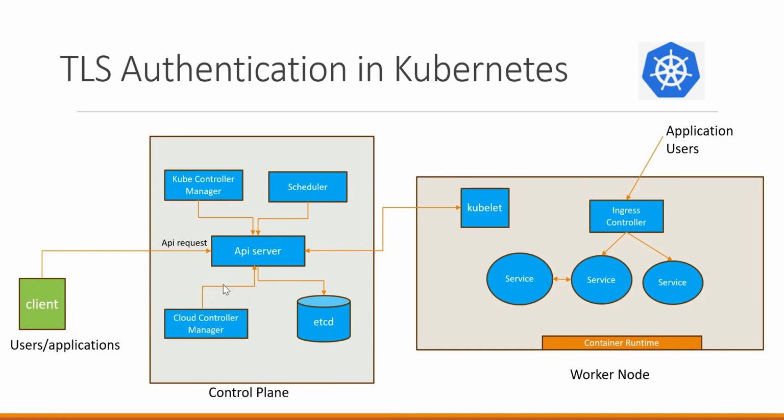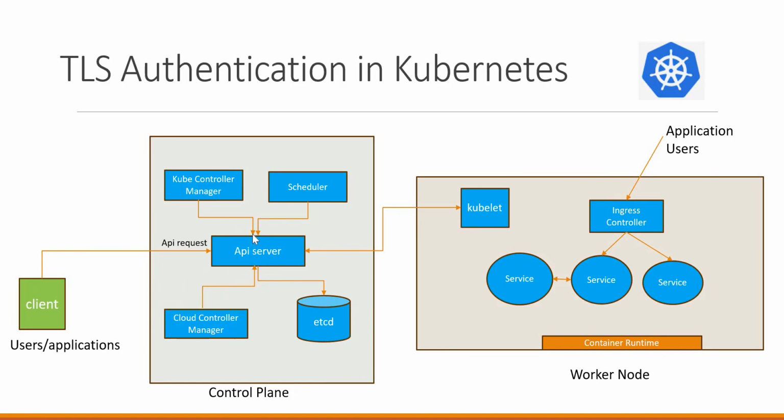Let us start with the API server. We know that the API server is the heart of the control plane. When we want to configure our workloads in the cluster, we send an API request to the API server. This API request will go to the corresponding endpoint which is provided by the API server, and then the API server will authenticate our request. Then the next actions will be performed.